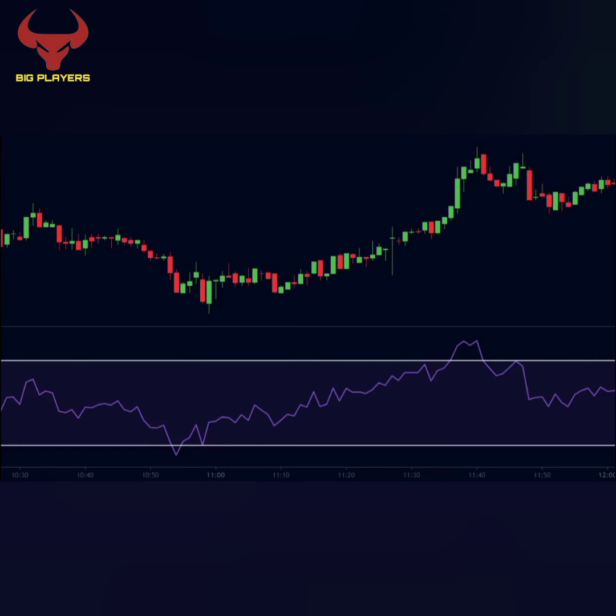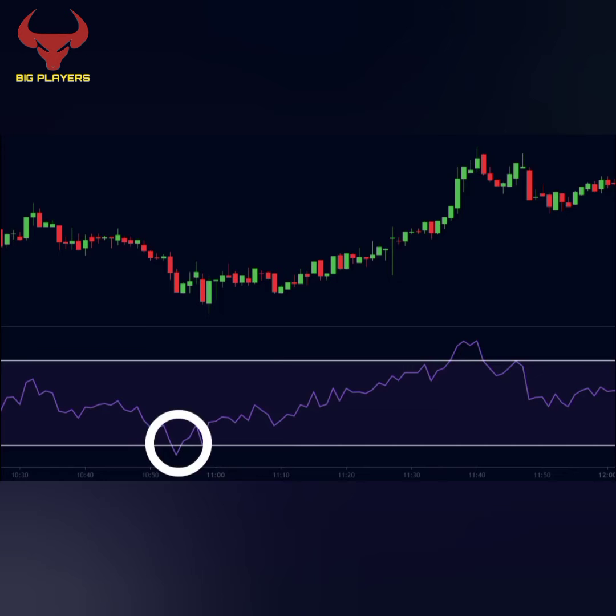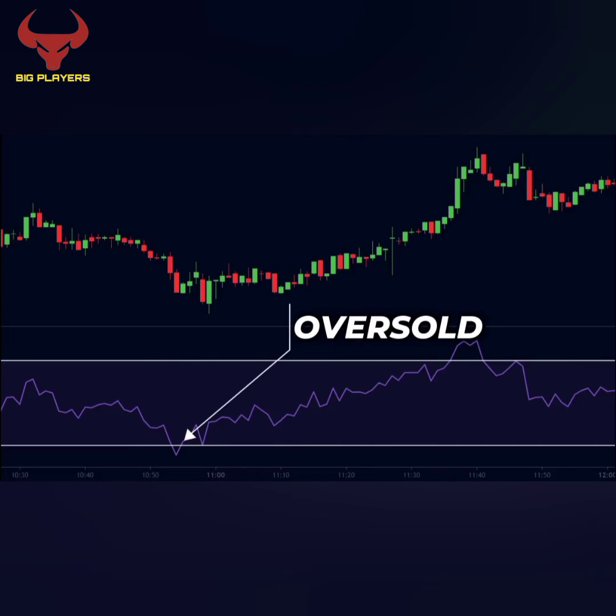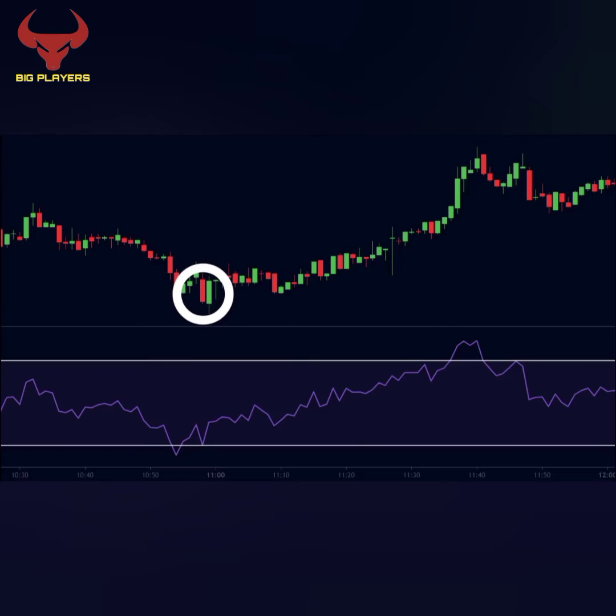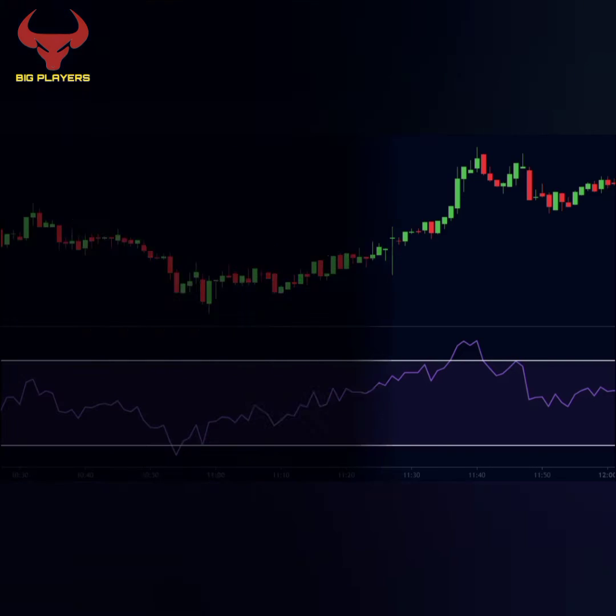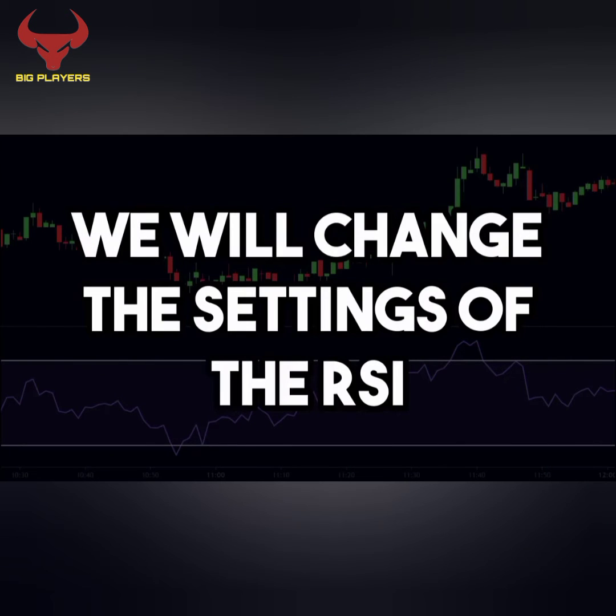On the other hand, when the RSI drops below 30, the RSI is said to be in an oversold condition. Hence, we can expect the price to reverse and start an uptrend. We will use this approach in our trading. But we will change the settings of the RSI.